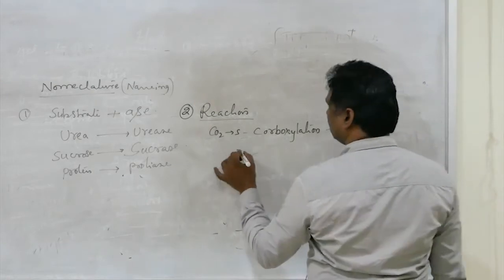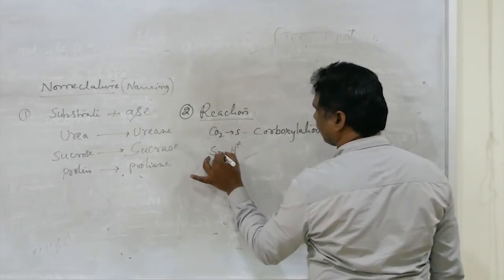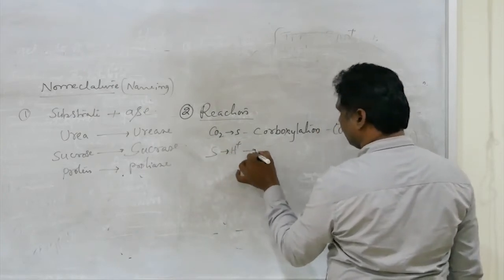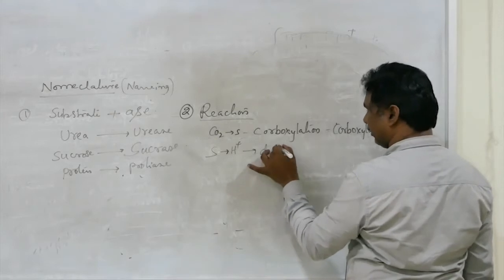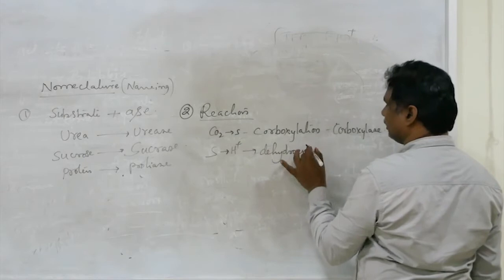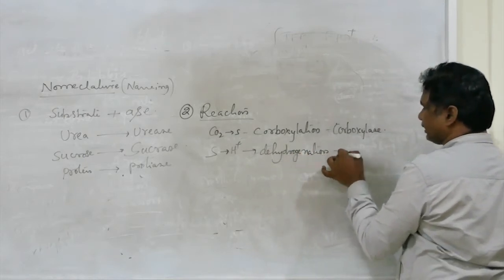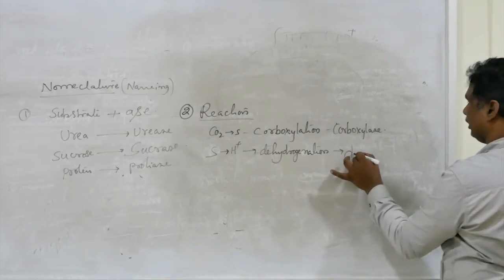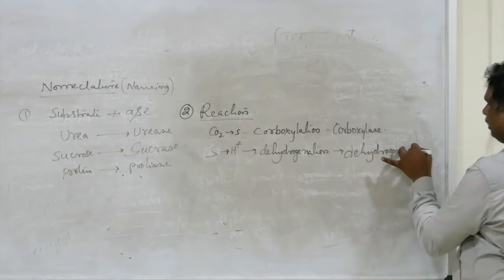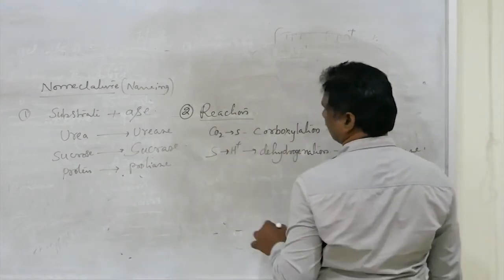If there is loss of hydrogens from the substrate, that reaction is dehydrogenation, and the enzymes are dehydrogenases. So this is one of the criteria.